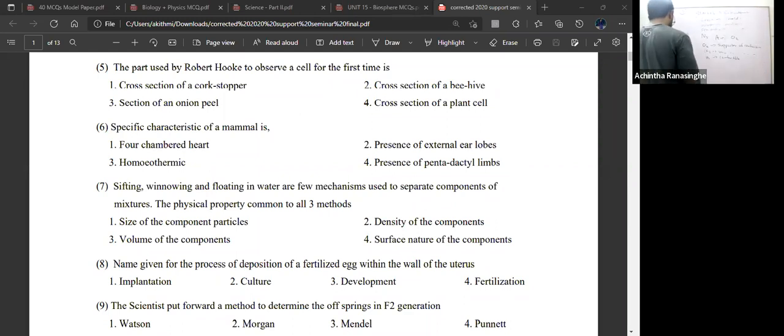Question number 6, the answer is 2. Question number 5. The part used by Robert Hooke to observe a cell for the first time. What is the thing Robert Hooke used? Cross section of a beehive. Sorry, cross section of a cork stopper. Answer 1. Cross section of a cork stopper. In that scenario, he saw the cells as in a beehive shape.